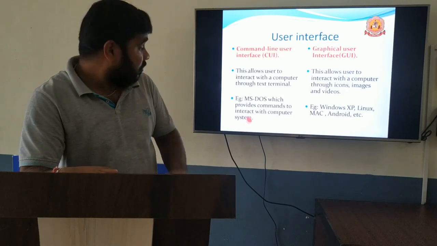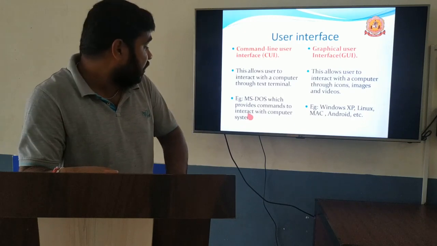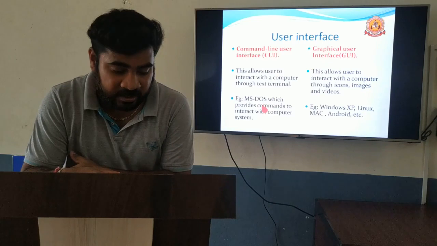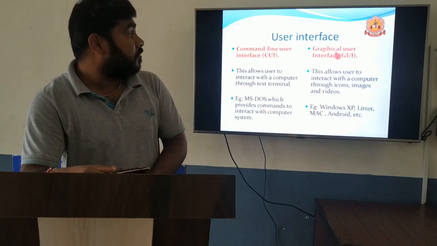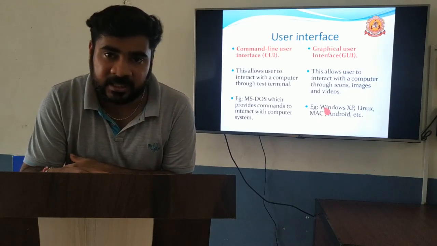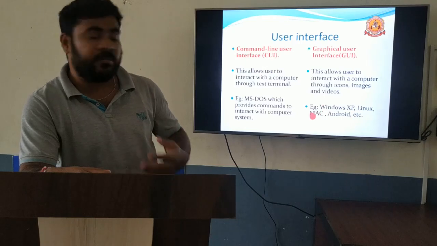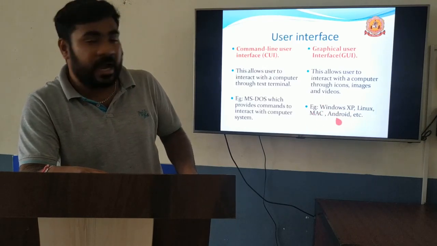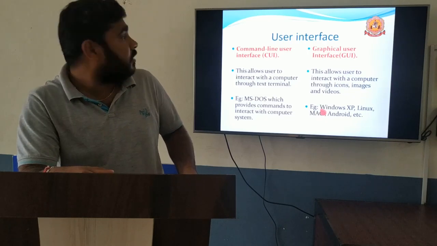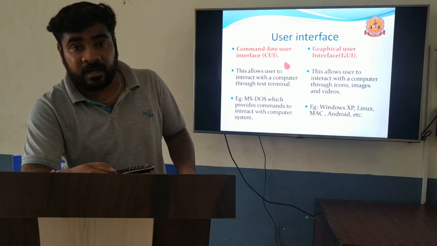Microsoft Disk Operating System. This provides the commands to interact with the system. It uses commands. The next one is graphical user interface. Example, Windows. Other than the MS-DOS system, all the Windows systems are examples. At the same time, Mac OS is there, Linux is there, Android, or any software that contains icons. This is the graphical user interface versus command line interface.